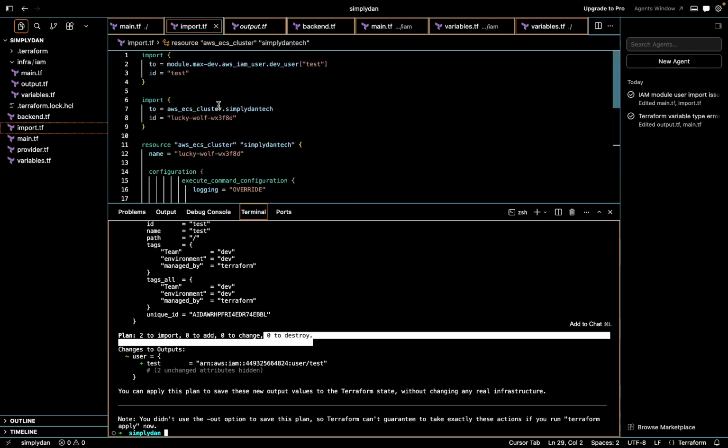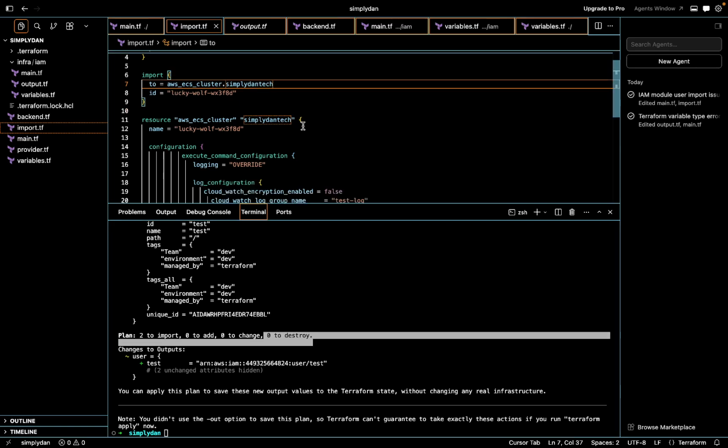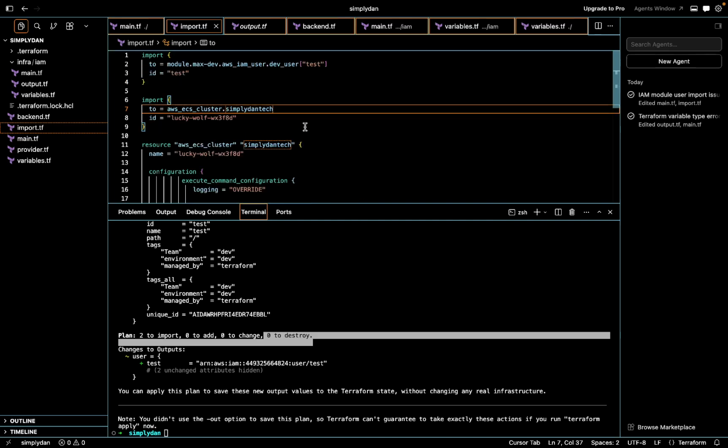Okay, and what we have done, two things. We have used what we call Terraform import block to import a resource into a module. Okay, just to show you how to do it into a module. And we've also imported just a generic one by creating a resource and putting in an import block. Okay, so that is what we've done.